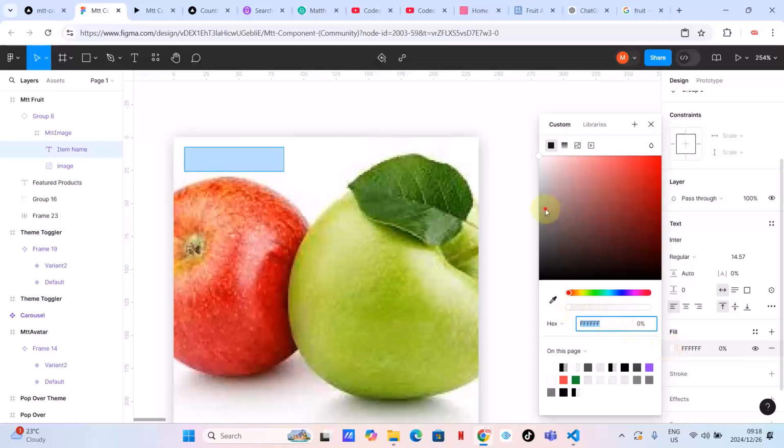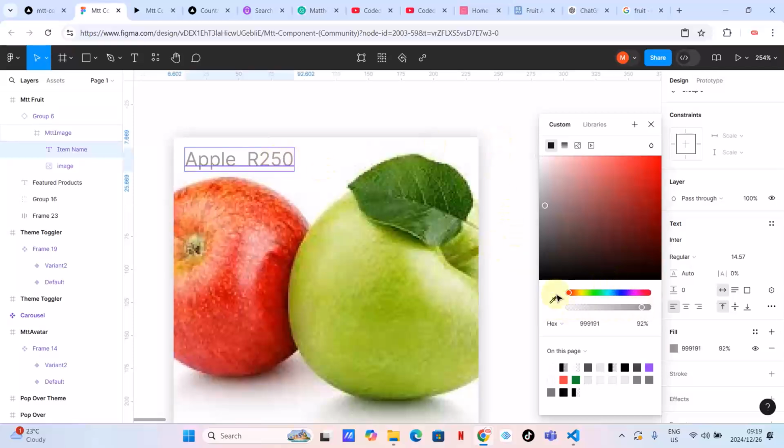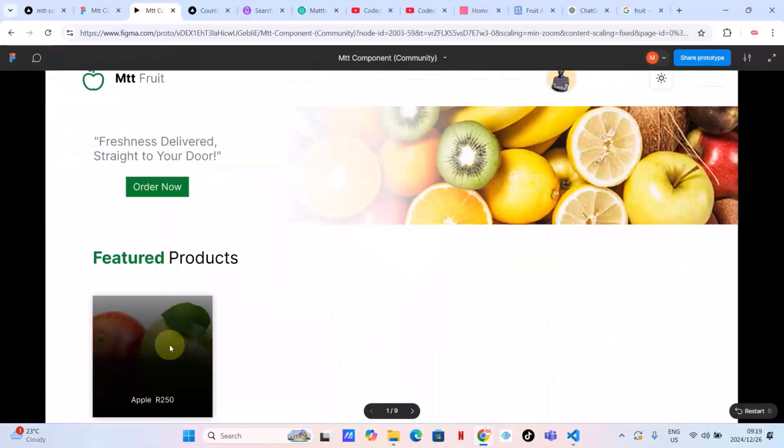Okay, as you can see, guys, now I can see it. Put some space there, and then put it back to white and put it back to 0%. Why is it not changing now? Put it back to white and put it back to 0% here. I think let's go back here, guys, and see.